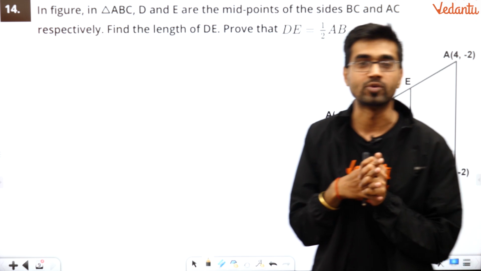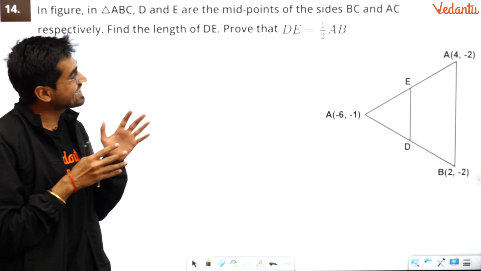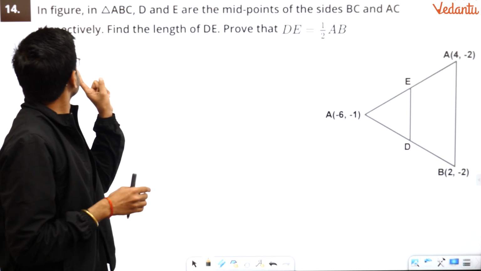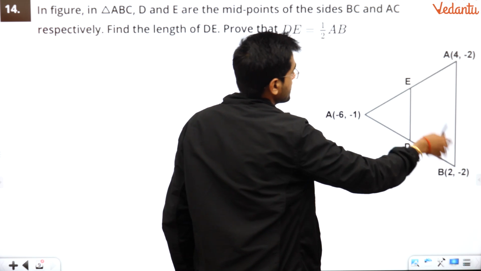Let's move to the next and last question for today, which is question number 14. It looks like coordinate geometry to me. In the figure, in triangle ABC, D and E are the midpoints of the sides BC and AC. Let's find the length of DE. Prove that DE is half of AB. So this is AB, and this is C.